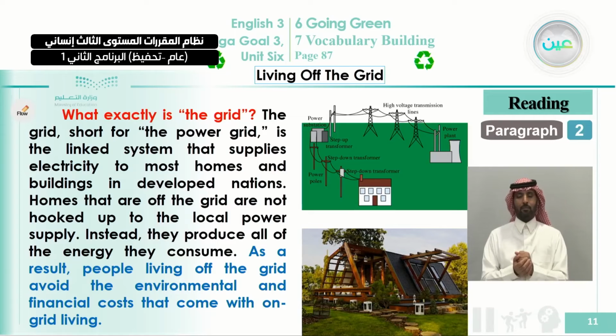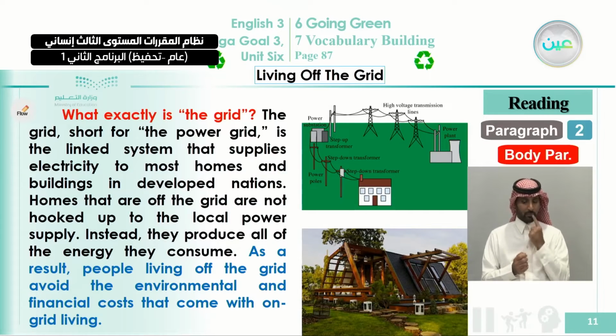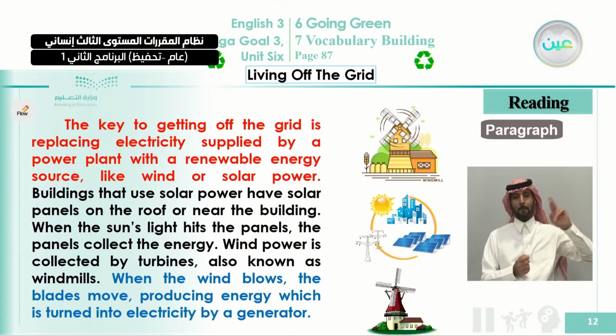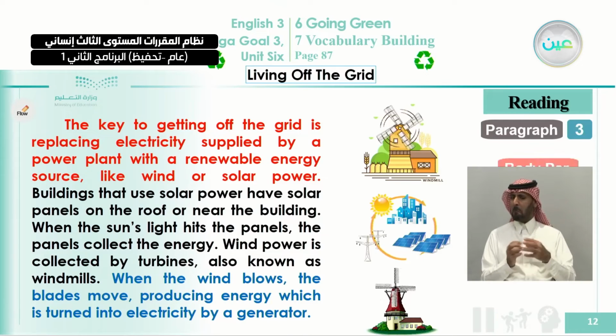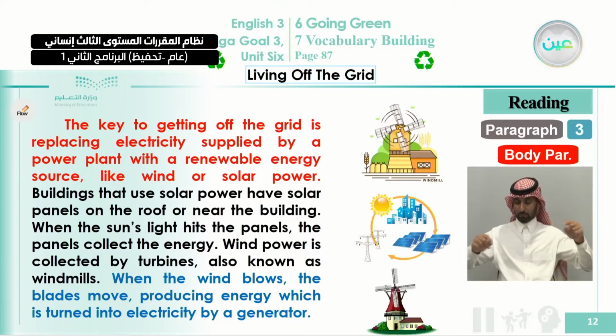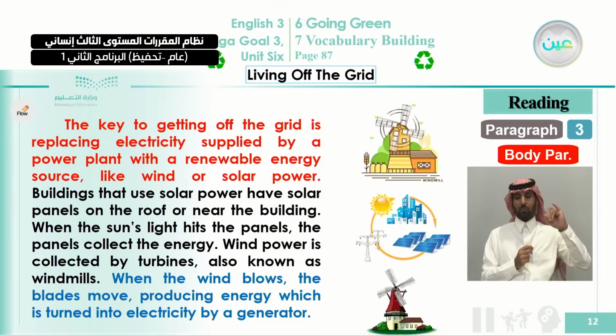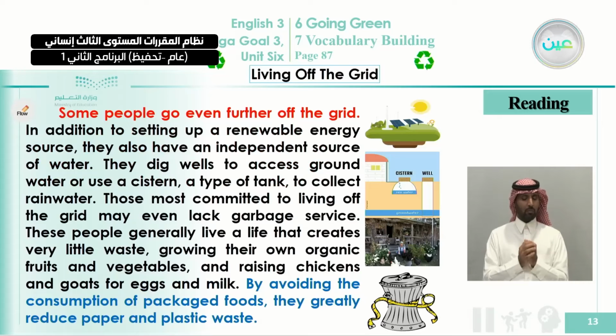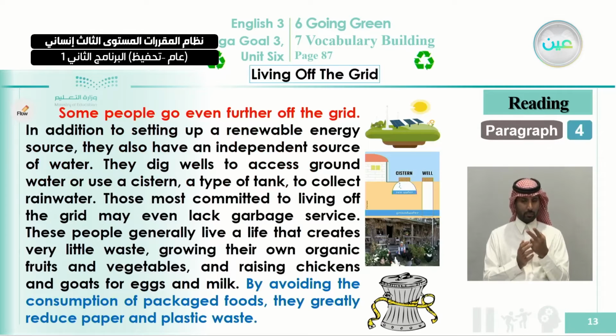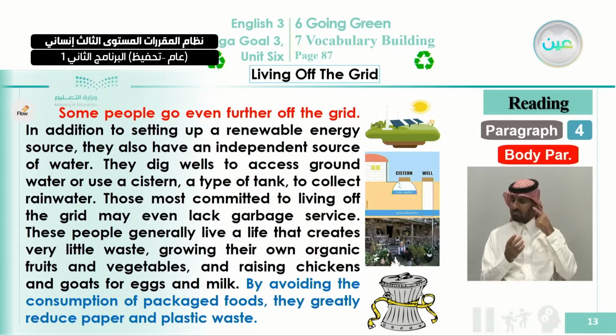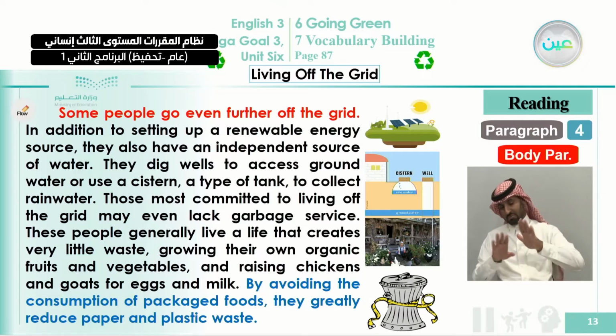Now, paragraph number 2, as you can see, he is trying to define what a grid is. Okay, that is body paragraph number 2. Also, we are talking about paragraph number 3, where the writer is talking about how people produce, or generate, their own electricity. Also in the 4th paragraph, he's talking about some people's experiences when they lived off the grid.